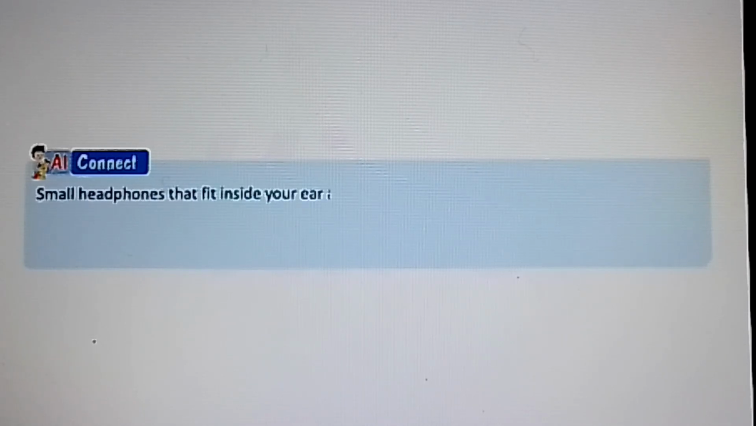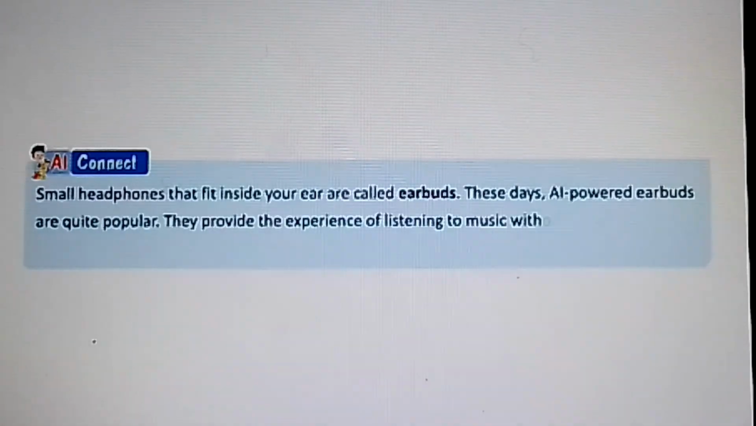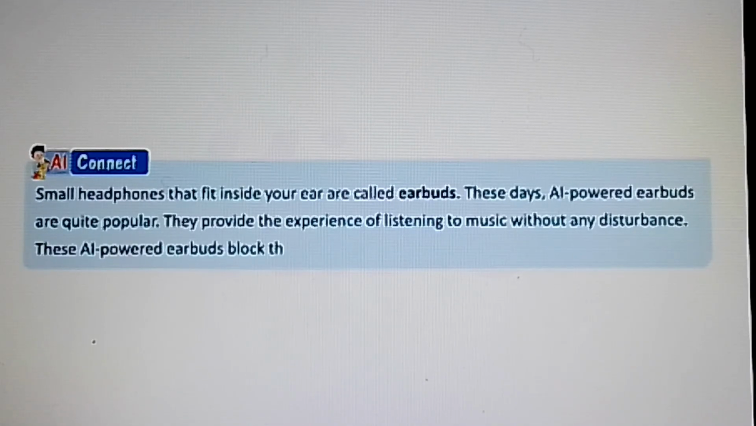Let us now discuss AI Connect. Small headphones that fit inside your ear are called earbuds. These days, AI-powered earbuds are quite popular. They provide the experience of listening to music without any disturbance. These AI-powered earbuds block the noise that disrupts your music.